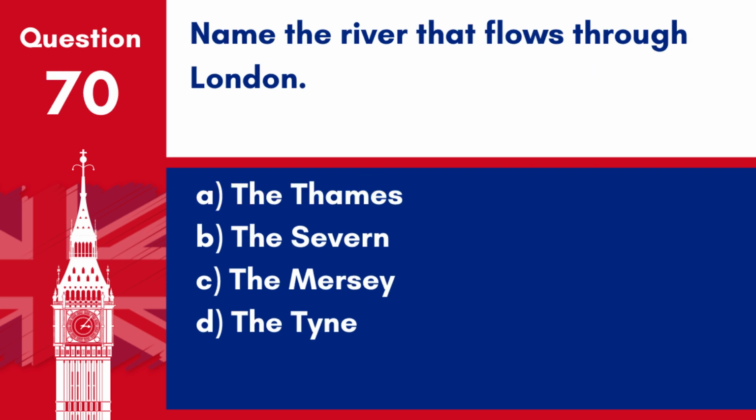Question 70. Name the river that flows through London. A. The Thames. B. The Severn. C. The Mersey. D. The Tyne. Answer: A. The Thames. The River Thames flows through London. It is the longest river entirely in England and the second longest in the United Kingdom.